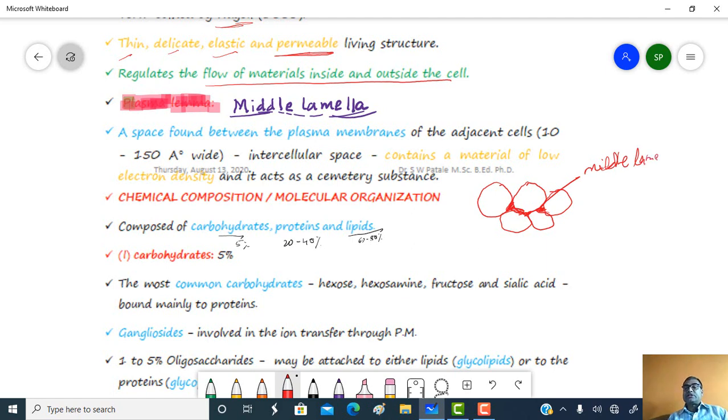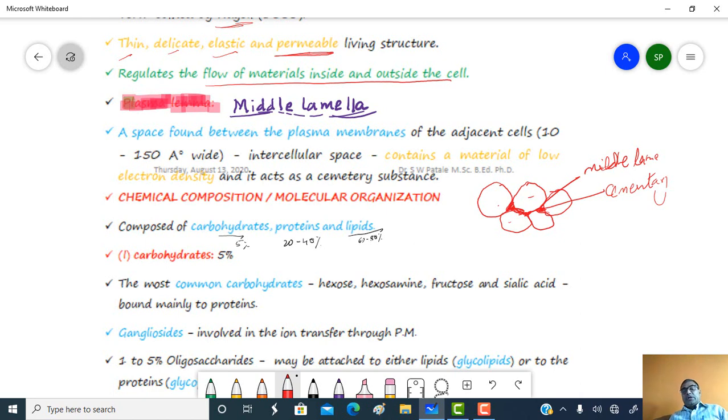It contains material of low electron density and acts as a cementing substance. That means it acts as cement and binds the adjacent cells together. So the middle lamella is present outside the cell membrane, in between the cells.